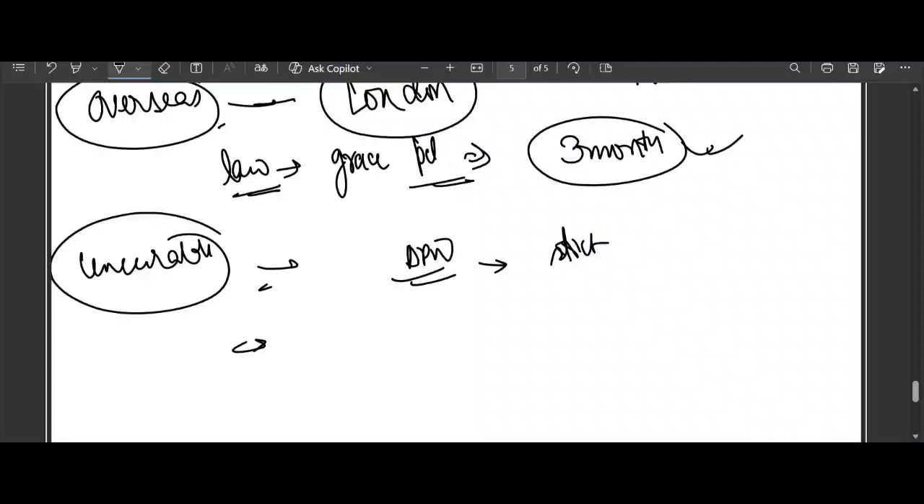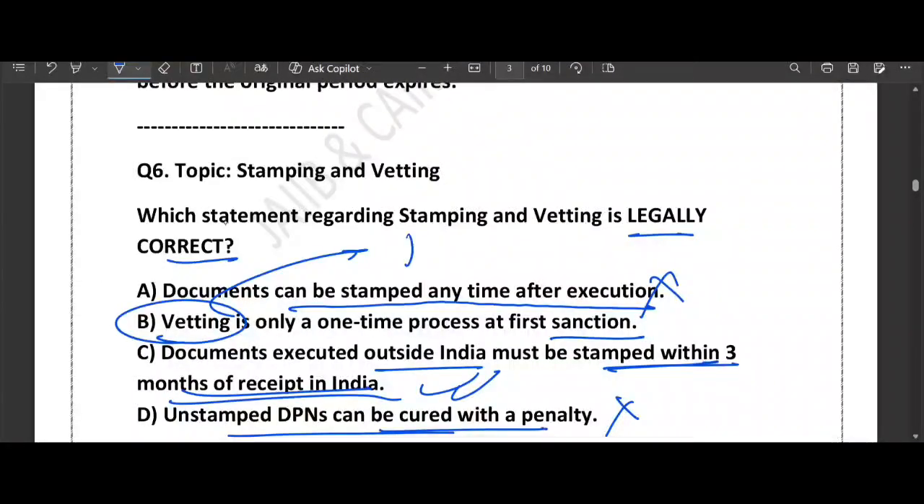And what about vetting? Vetting is a fancy word for legal check. The bank lawyer vets the document to ensure there are no loopholes. Vetting means legal checking. It is not a one-time thing. If the loan document or the loan term changes later, the new paper must be vetted also. So the option saying it is only a one-time process at the first sanction is wrong. The correct answer to this question is obviously option C.